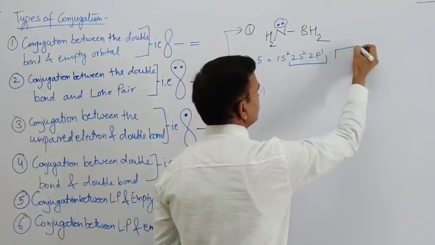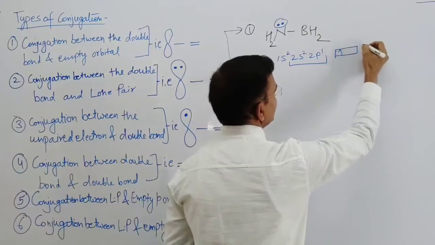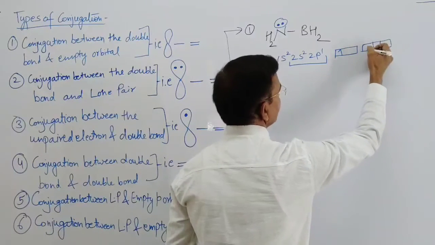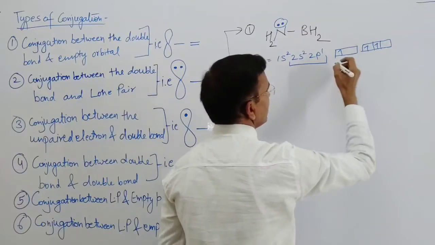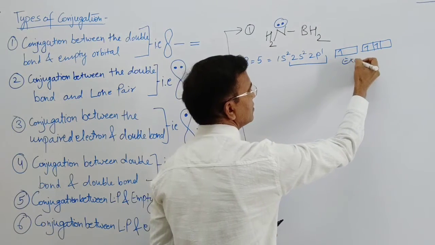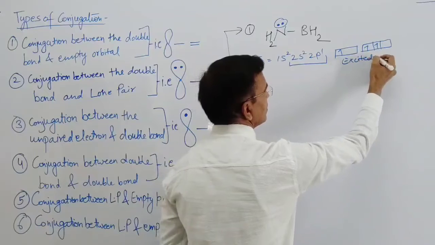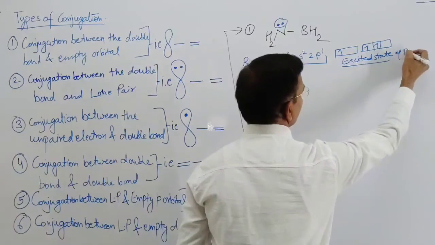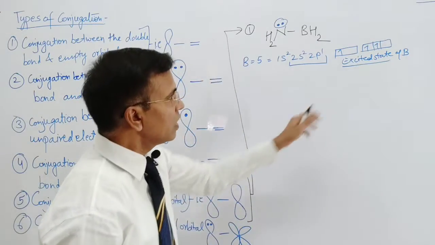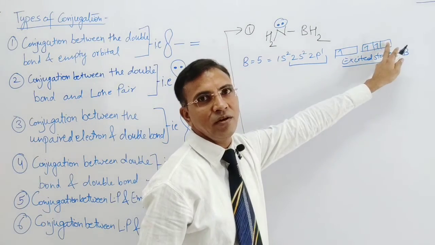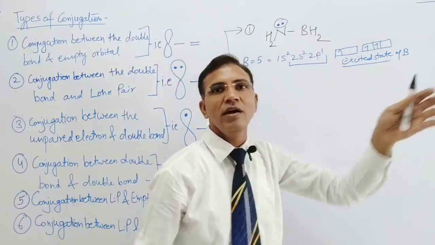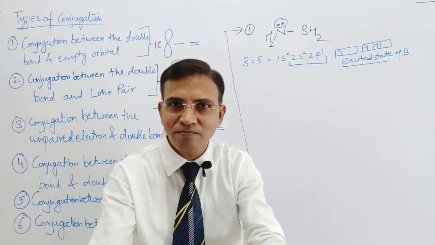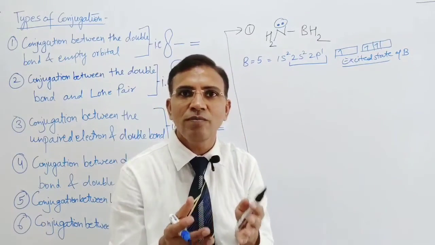And the electronic configuration will be in the excited state. Excited state of boron. So here one empty orbital is present on the boron atom, right? And this empty orbital can accept the lone pair of nitrogen.